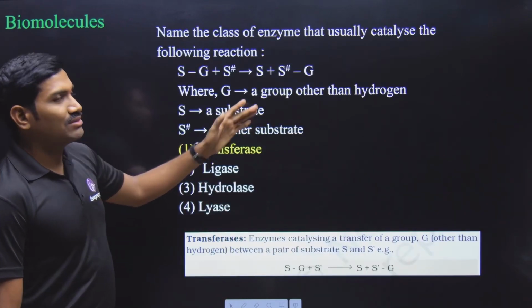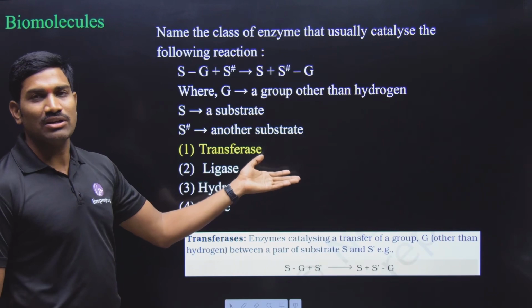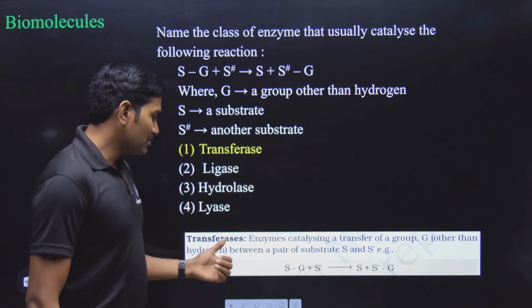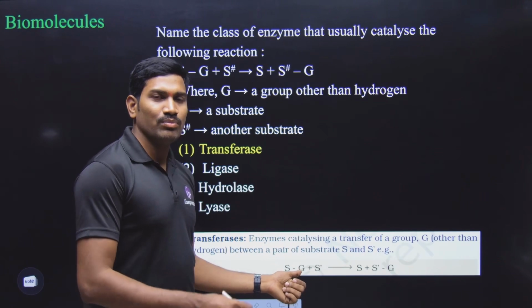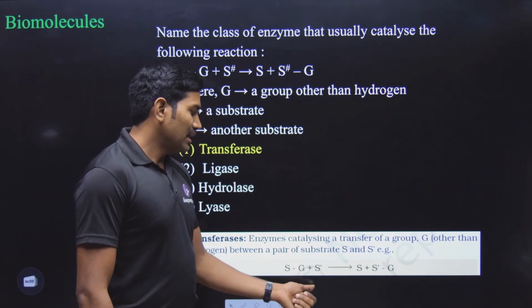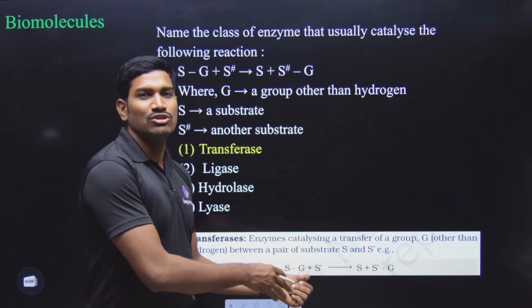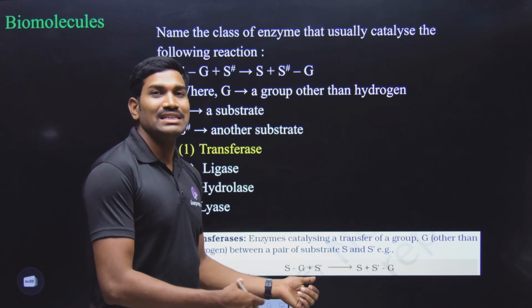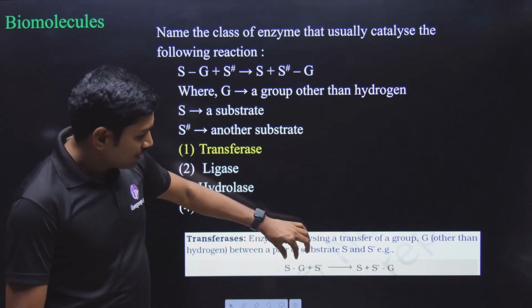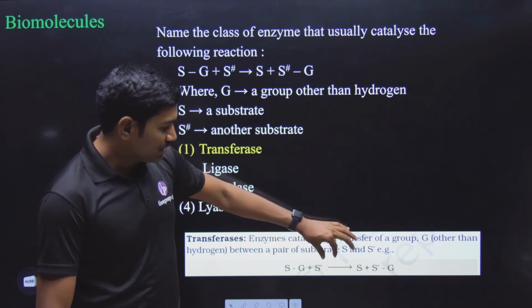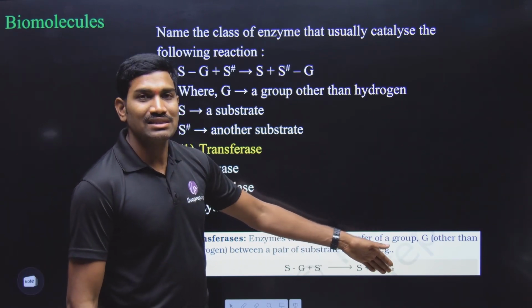Next one, regarding the enzyme classification, from there also. In the NCERT, they have given this one regarding the transferases. To this substrate, a group other than hydrogen is already attached. And when another substrate is also present here, now a transfer is taking place. Now this G is already attached to one substrate, and now this G is moving from this substrate to another substrate. This is what the NCERT reaction shows.